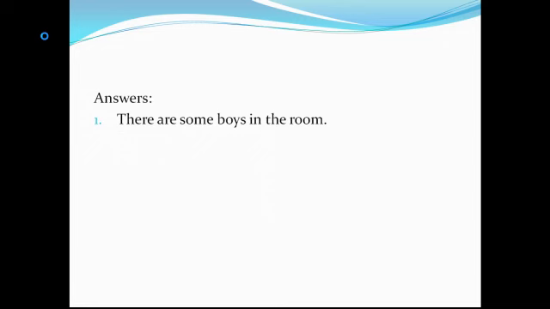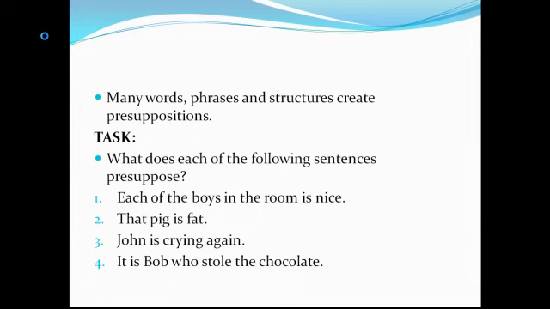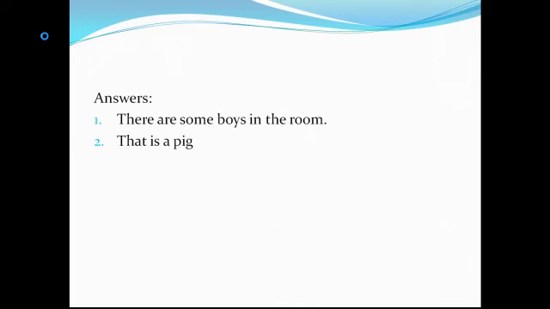What was the second statement? The second statement was, that pig is fat. What is being presupposed here? The presupposition is that that is a pig. When you say that pig is fat, you assume that the hearer knows that that thing you are pointing at is a pig. You assume that the person you are talking to knows that that animal you are pointing at is a pig. Right.